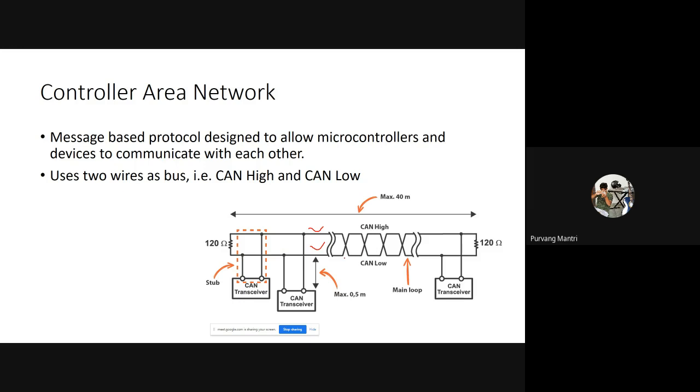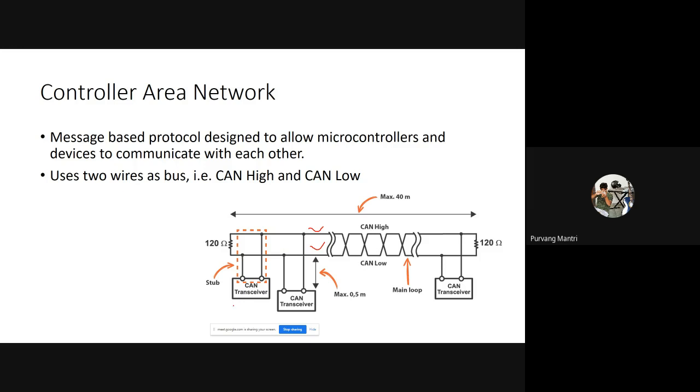In case of LIN bus, if the wire is cut or breaks down somewhere in between because of external issues, the communication between microcontrollers will stop. That is not desirable in any way. So that's why CAN bus has two wires, the CAN high wire and the CAN low wire, which both simultaneously transfer the data between microcontrollers.